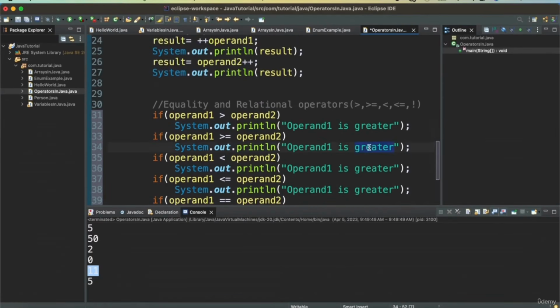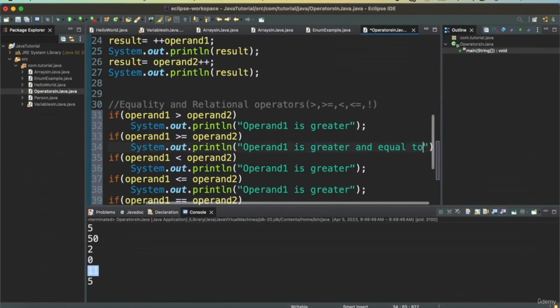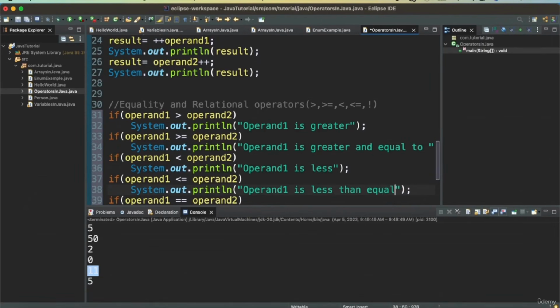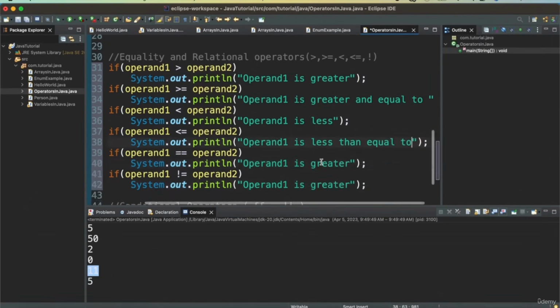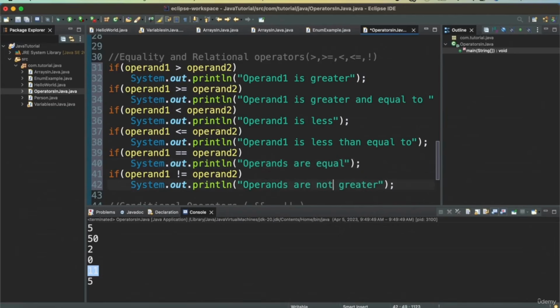So greater is greater, and greater and equal to, is less than equal to, is equal. Operands are equal here and operands are not equal.